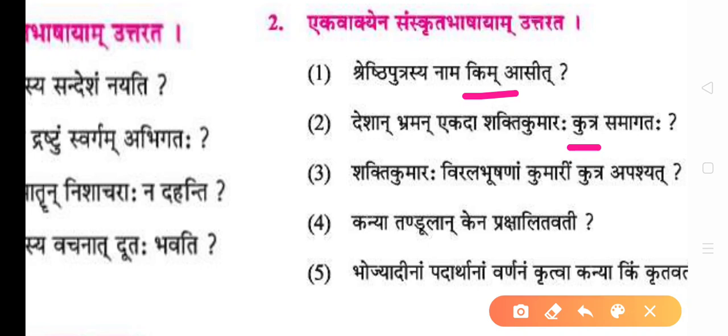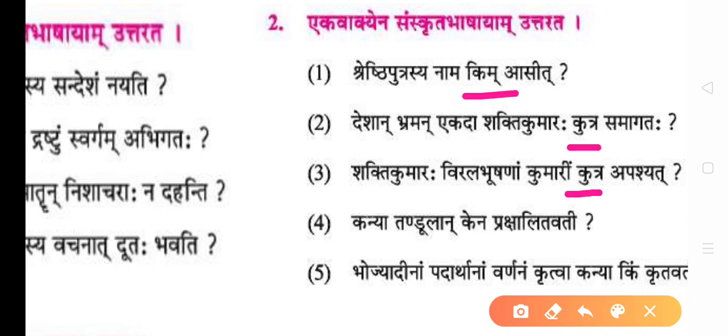Shakti Kumara virala bhusanam kumarim kutra pasyat. Where did Shakti Kumar see the girl with lace ornament? Virala bhusanam means lace ornament, but that is not to be replaced. So Kutra will be replaced by Kupasya Samipe, or you can add Kupe.